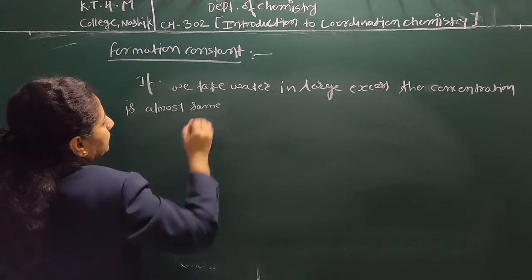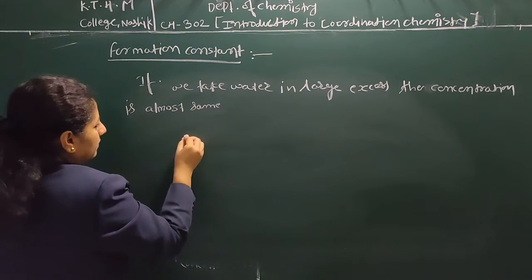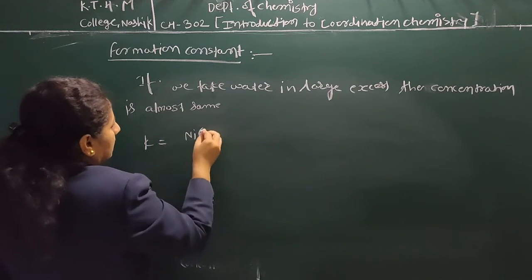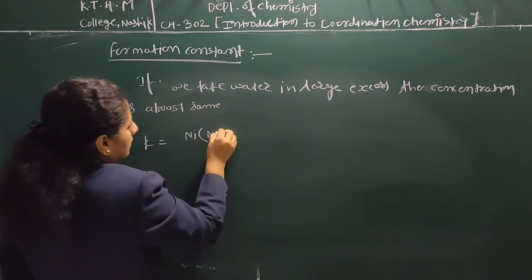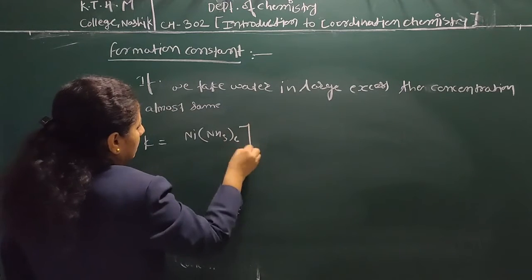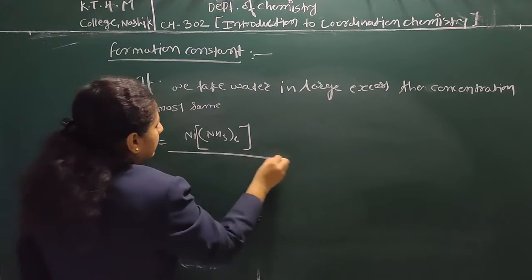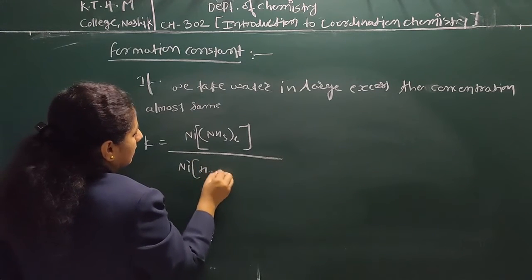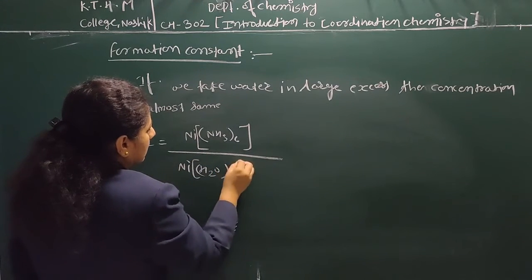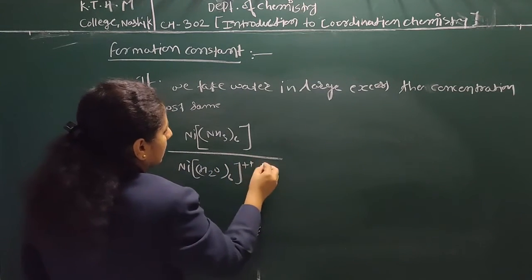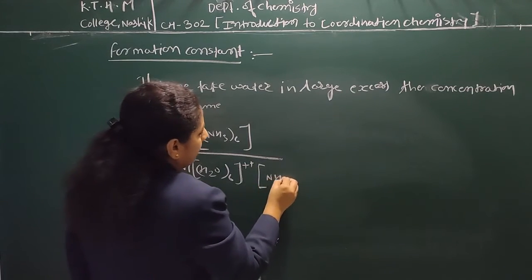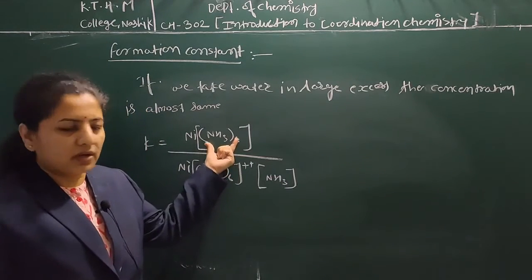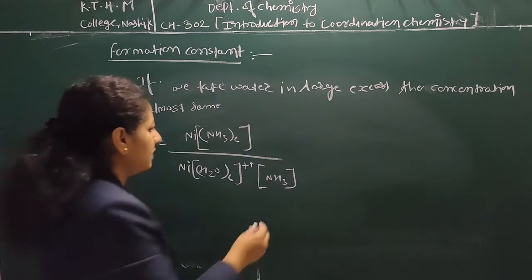So K is equal to the concentration of product divided by the concentration of reactant.